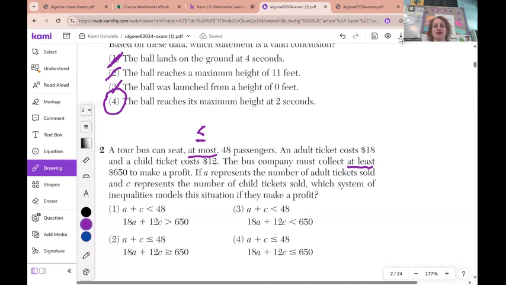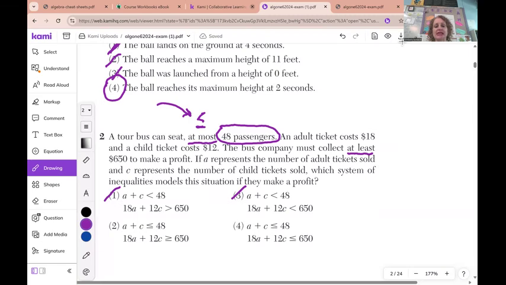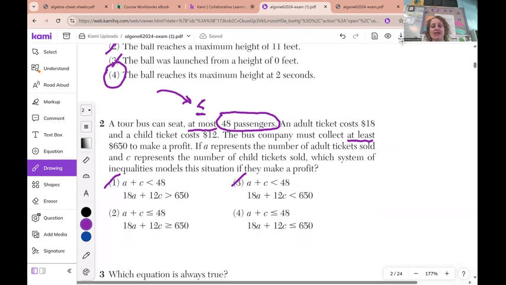So first, I know that the adult plus the children's tickets, we can't sell any more than 48 tickets because there's 48 passengers. So that means that A plus C has to be less than or equal to 48. Okay, so I'm going to take out choice 1 and take out choice 3. The next one says I have to collect at least $650. So I actually know that I have to take out choice 4 because I need at least.